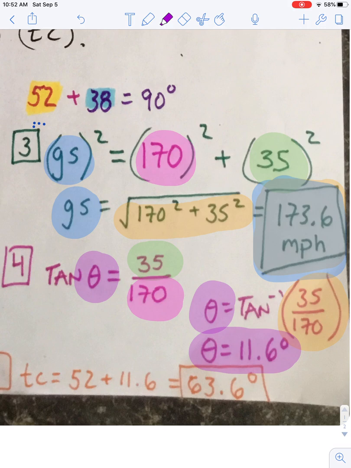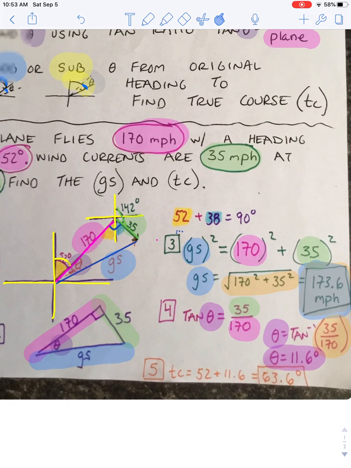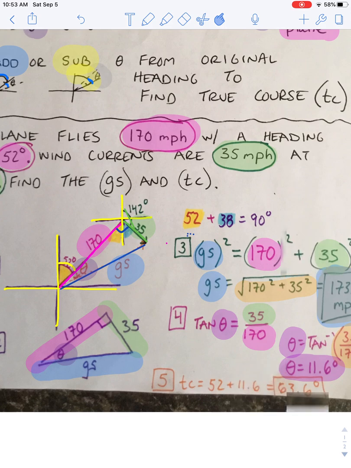So for our last step, we have to figure out if we're taking that 11.6 and adding it to our original heading or subtracting it. Let's take a look back at our picture. In our original picture I was trying to go to my pink line, which is 170. But what happened from my 52 degrees, I got pushed further to my blue line of the ground speed.